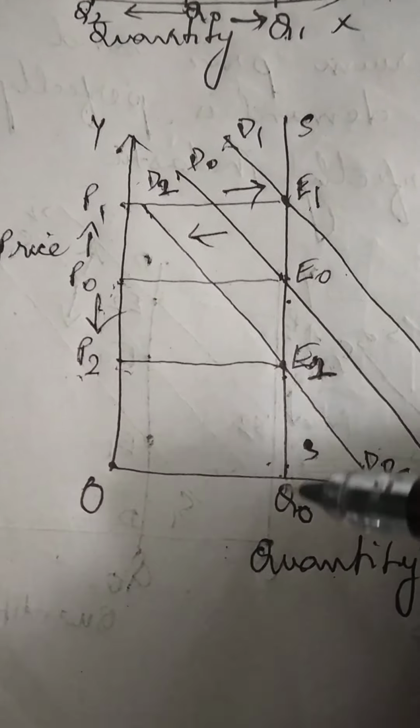Thereby equilibrium quantity remains unchanged at Q0 but equilibrium price has fallen from P0 to P2.